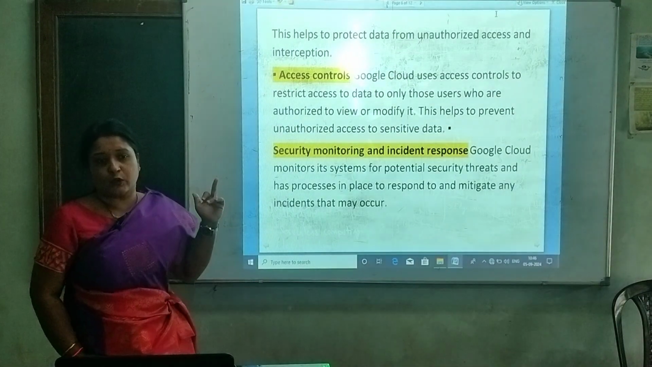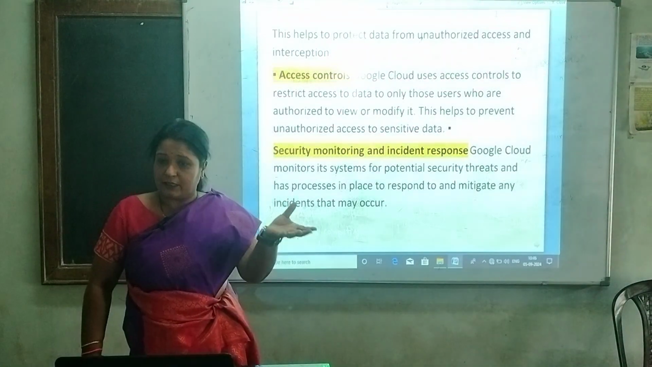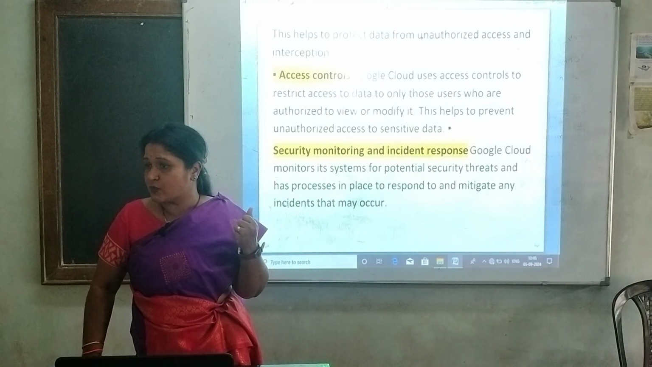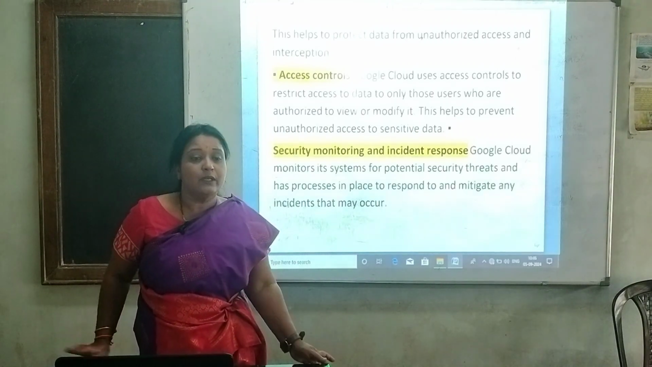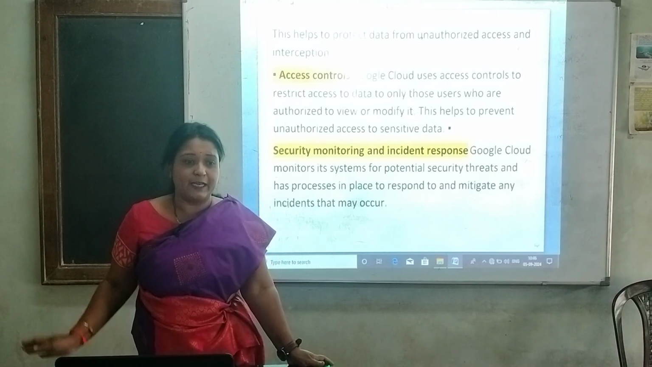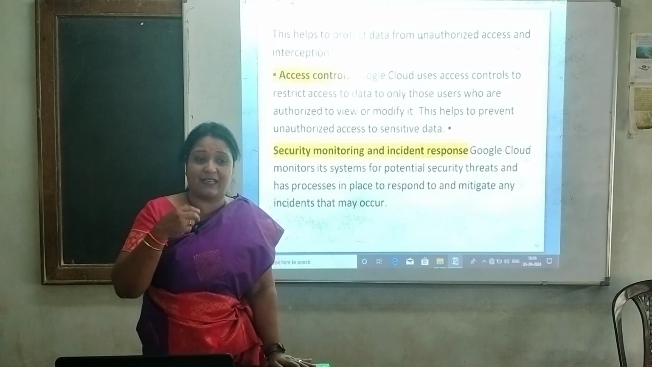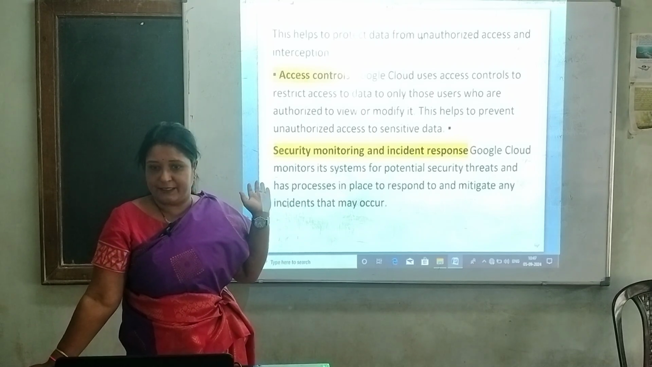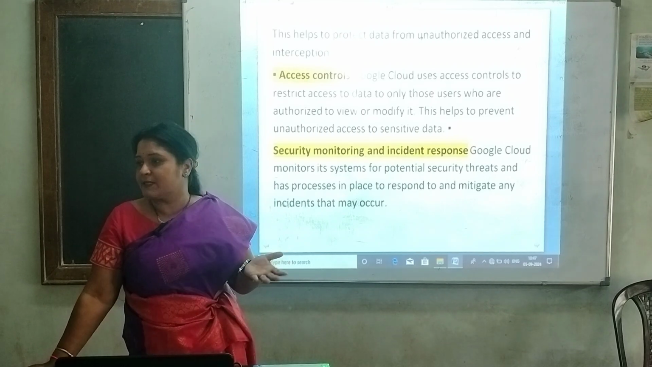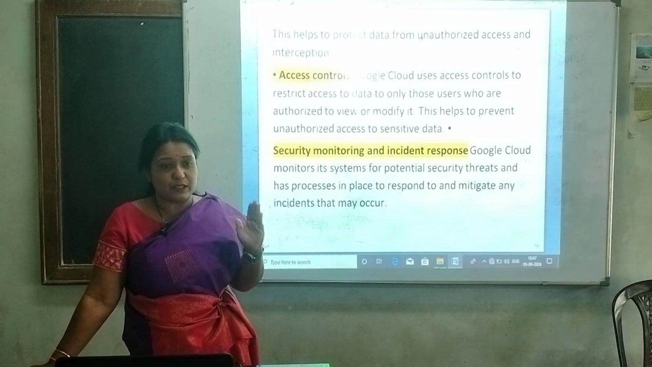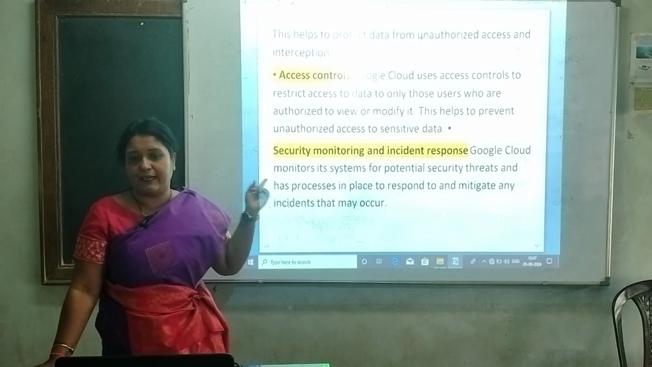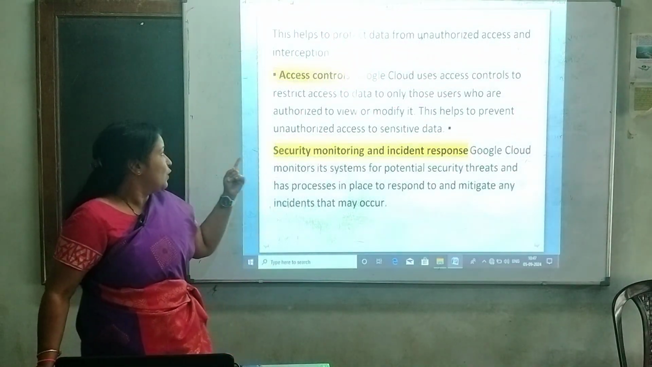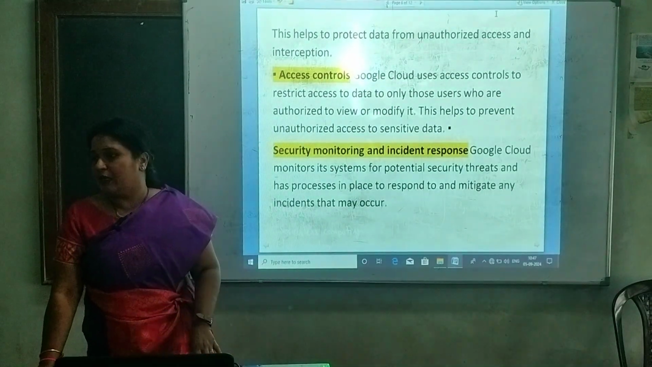Second one is the access controls. It means who can access the data or which of the resources. For accessing those resources in the cloud, they are providing access control. Anybody cannot log in and anybody cannot access the data here. Whenever they log in to access some of the resources, using the password and authentication only they can access. Therefore, anybody cannot enter and access those data. This is also one of the security measures Google Cloud is taking.